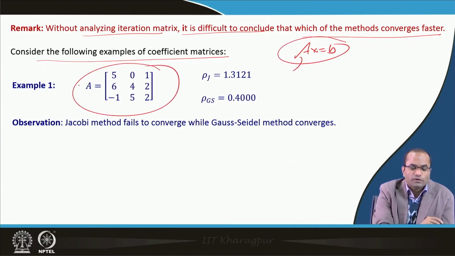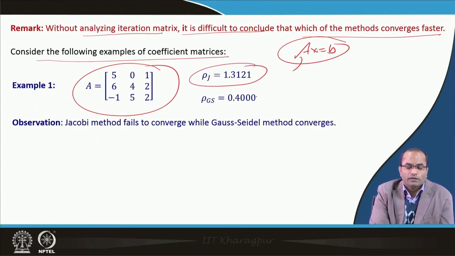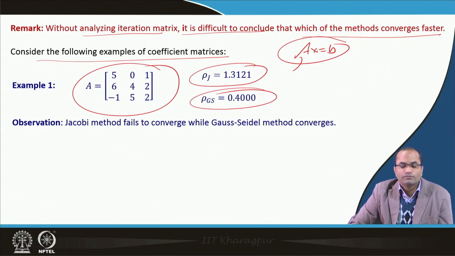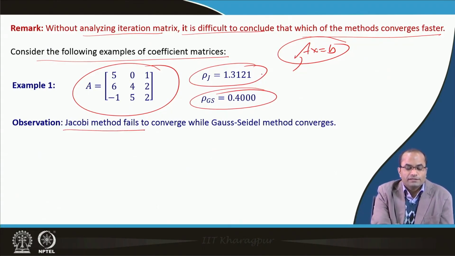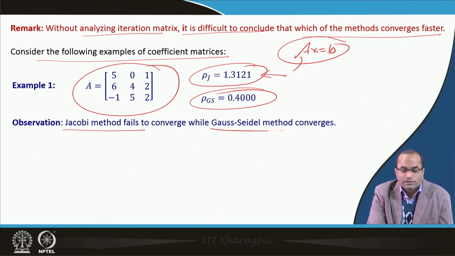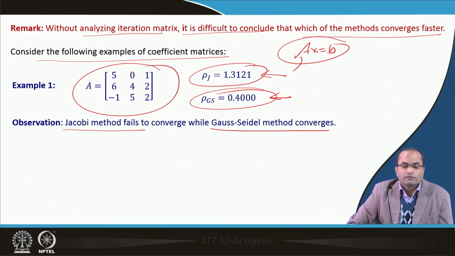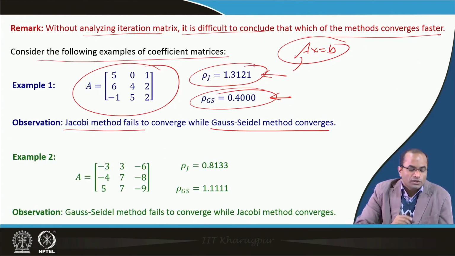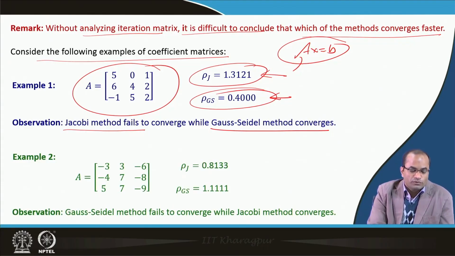If A is this one, and we compute the spectral radius, for Jacobi it is 1.312, and for Gauss-Seidel it is 0.400, and they indicate that the Jacobi method fails here because the spectral radius is greater than 1, and the Gauss-Seidel method converges because the spectral radius is less than 1. Whereas, in this example, what do we see now?